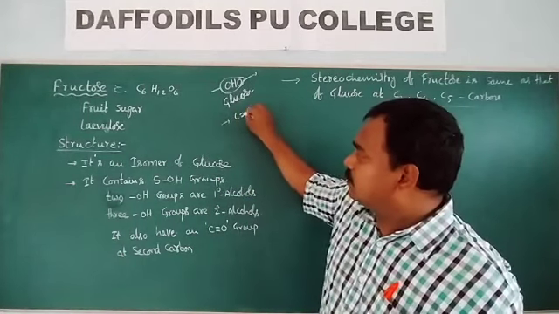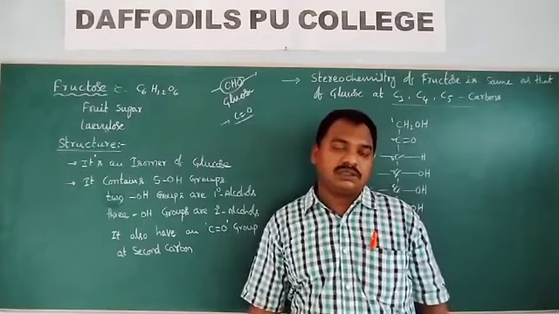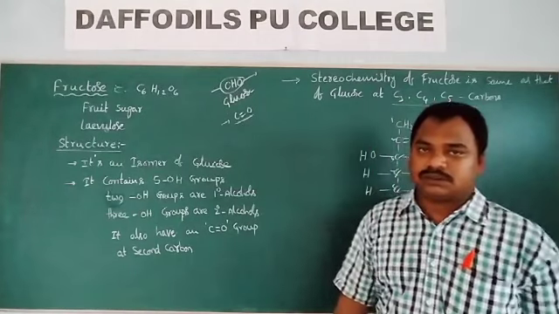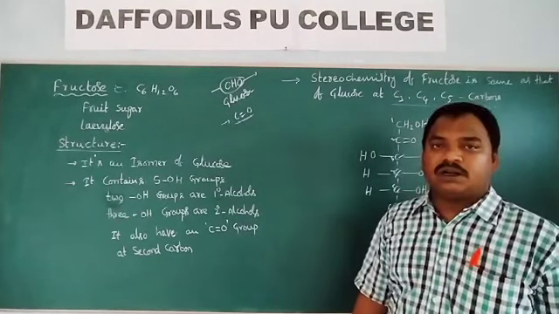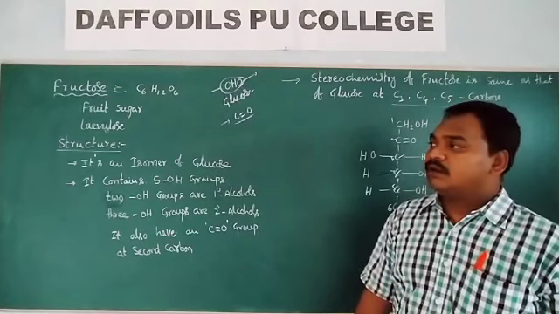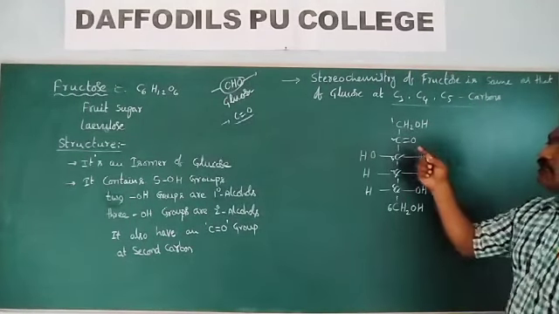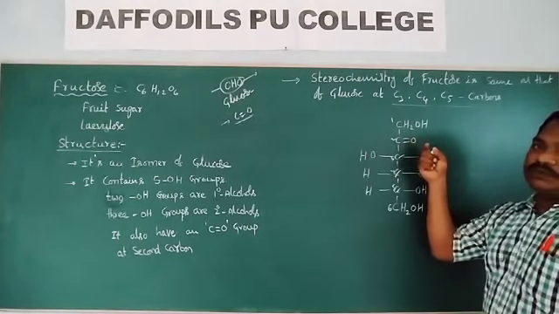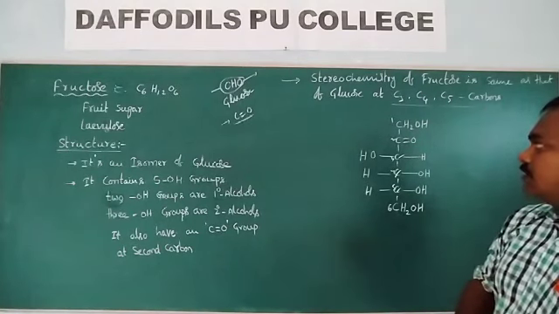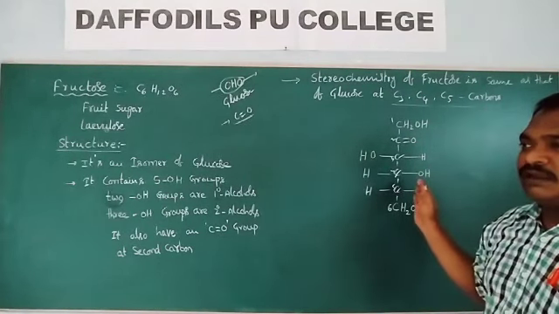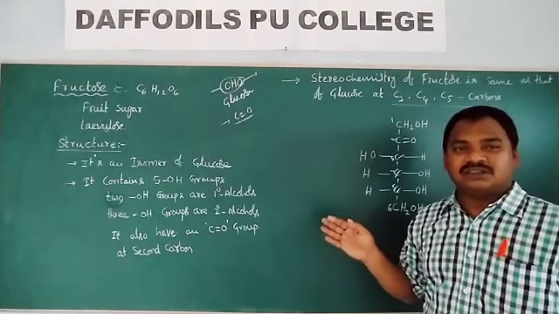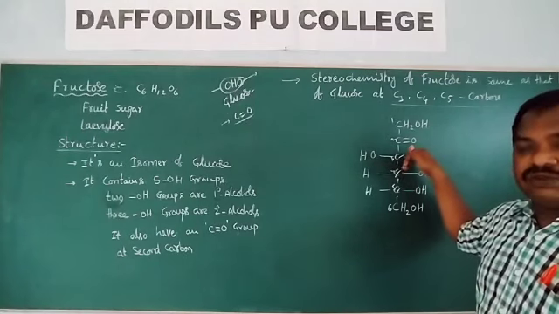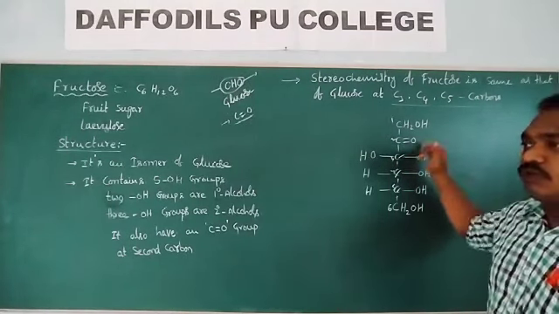Ketones do not undergo oxidation with mild oxidizing agents like Tollens reagent, Fehling solution and bromine water. Fructose contains a ketonic group, not an aldehyde group. So what is your conclusion? Fructose is not a reducing sugar. That is what you people are thinking, that fructose is not a reducing sugar due to the presence of this ketonic group.